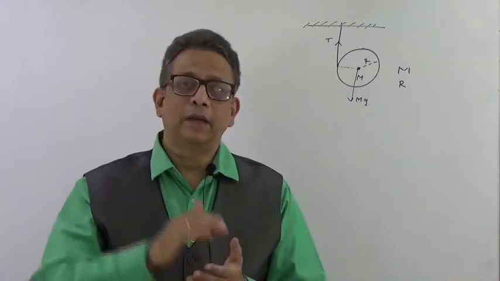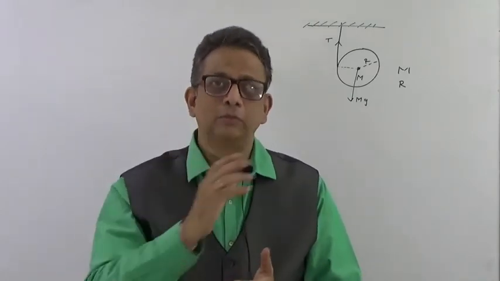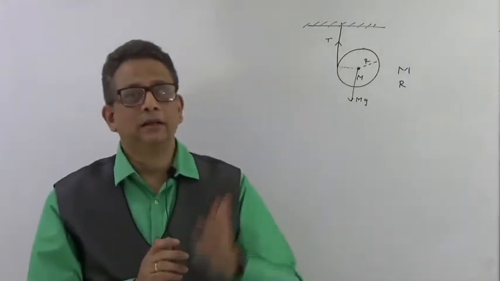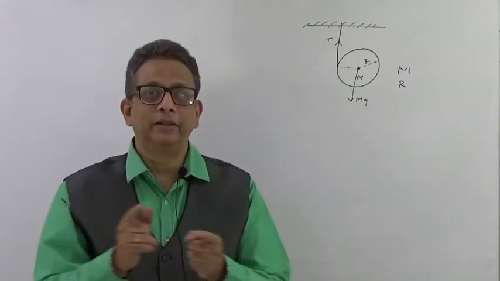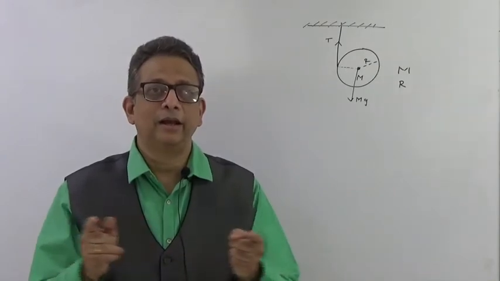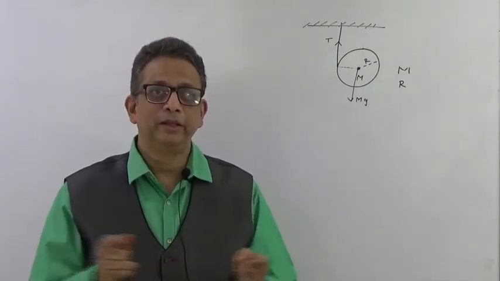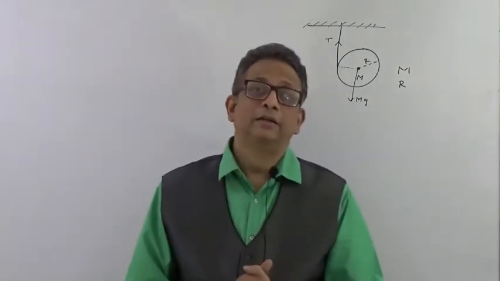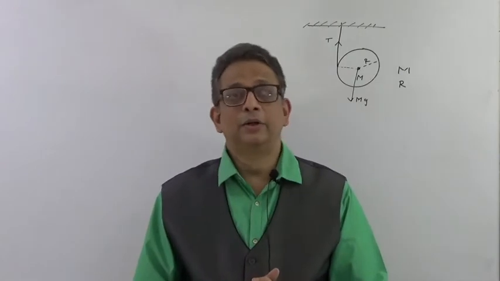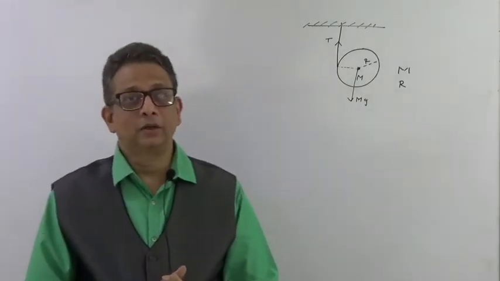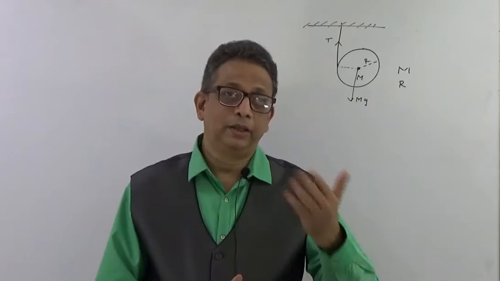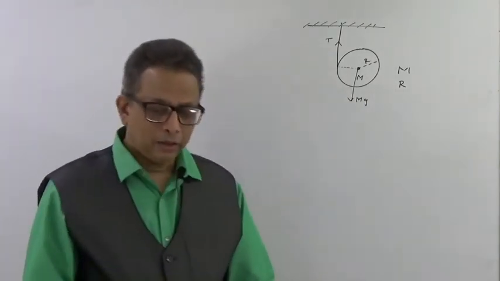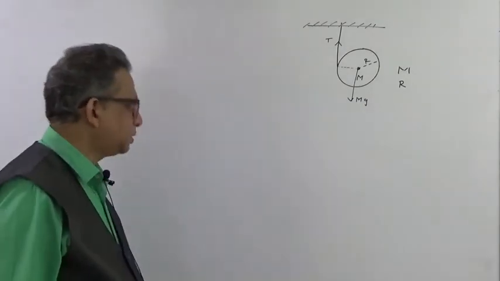Then we will have a set of equations for rotational motion, the one which we discussed a few lectures before, and the third will be the equations relating linear and rotational motion, such as v equals r omega, a equals r alpha. That is how we are going to use them, and even equations about torque. Torque is also equal to F into r. So slowly, step by step, let us try to analyze.